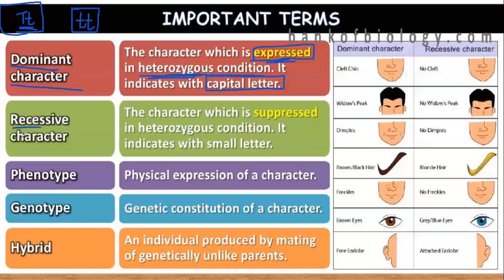Next is recessive character. The character which is suppressed in presence of a dominant gene, or in a heterozygous condition, is known as recessive character. It is indicated with a small letter. Is it clear with the terms homozygous, heterozygous, dominant character and recessive character, everybody? Anybody wanted me to repeat it?